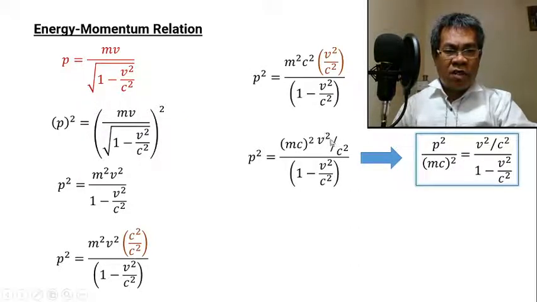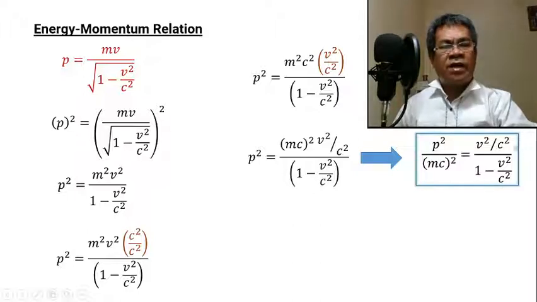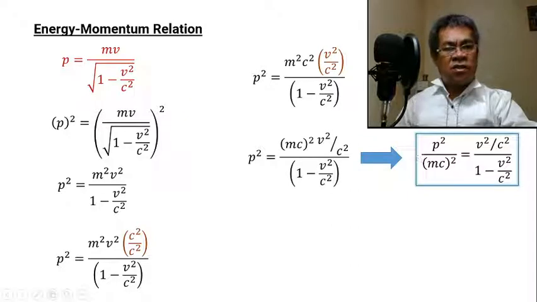So we have only this one, b squared over c squared, and it's 1 minus b squared over c squared. So we will reserve this one, and we will find another equation. This is actually the momentum in terms of what? Velocity. So take note that we will connect the energy to momentum. So we will preserve this result for now. Take note that this one is coming from the momentum relation.